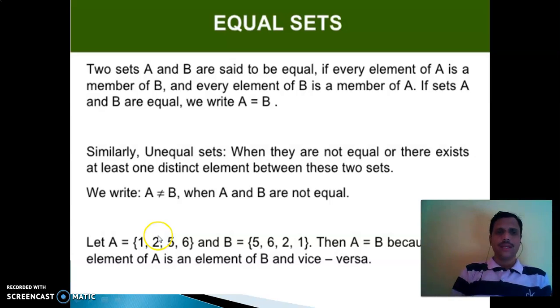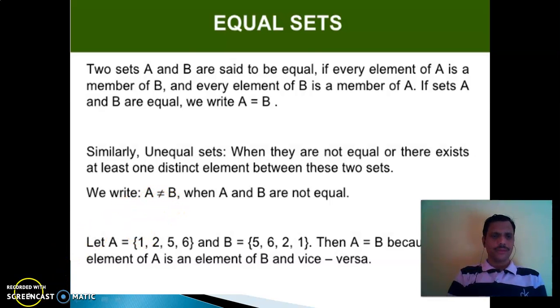Okay. Similarly, unequal sets. What is meant by unequal sets? When they are not equal, or there exists at least one distinct element between these two sets, we write A ≠ B.